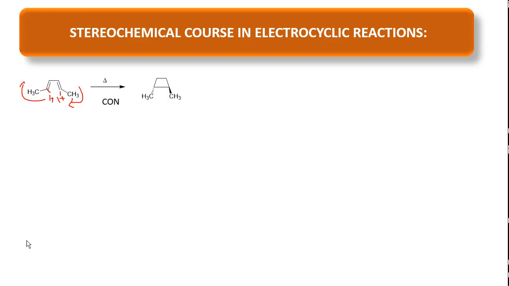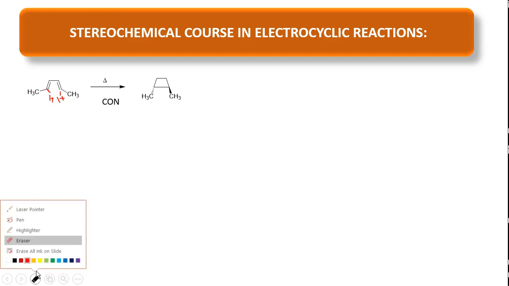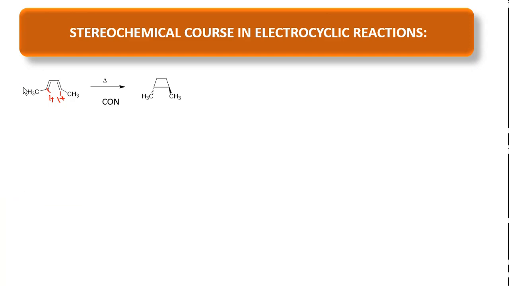They did it the opposite way. See here, how they are doing it: they rotated this carbon counterclockwise. Due to counterclockwise rotation, this CH3 comes to the bottom side, and this CH3 comes to the top side. When photochemical condition, the 4n electrocyclization undergoes dis mode of rotation.